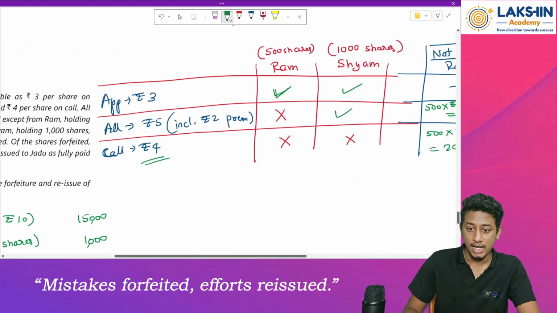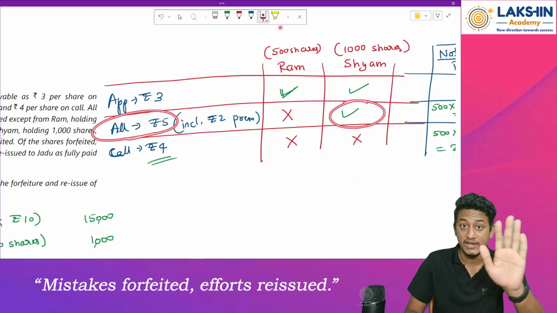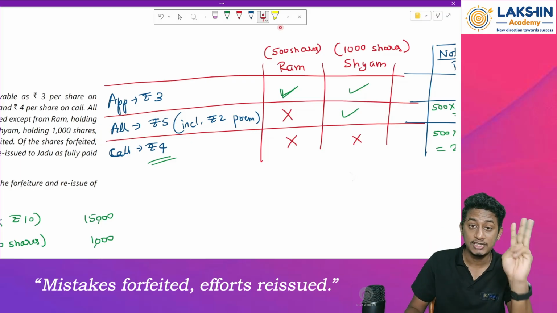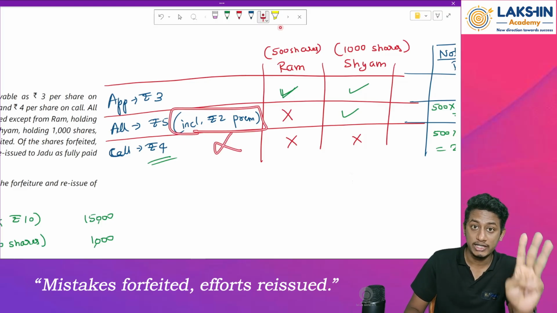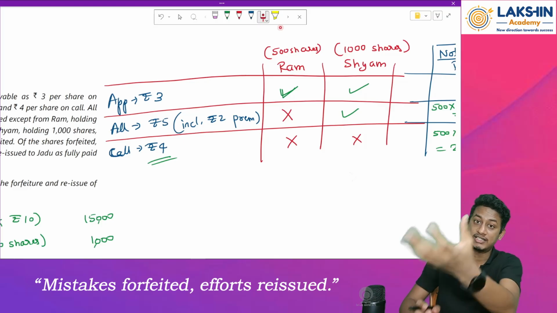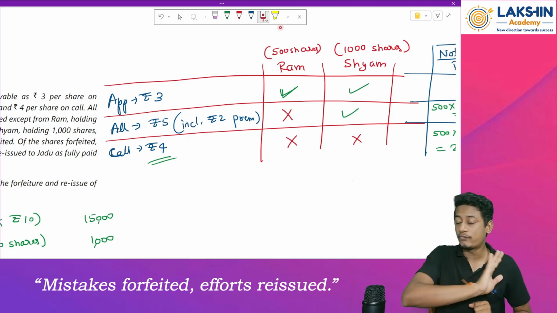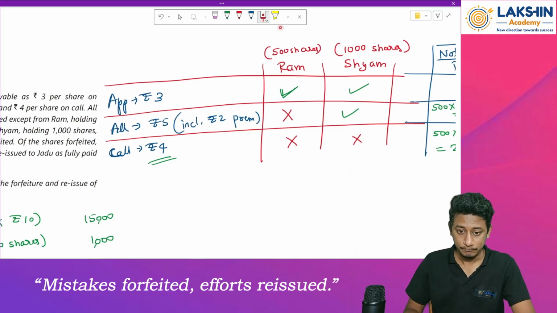Okay. Then next, who has paid? Mr. Sham has paid on allotment rupees 5. But how much will I take? Only rupees 3. This premium should not be included over here, because once it is received, it is received. I won't forfeit the money on securities premium received. Clear? Okay. So rupees 3.